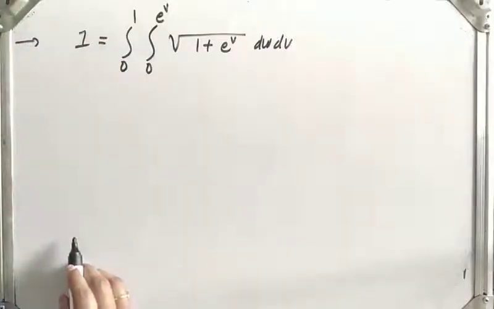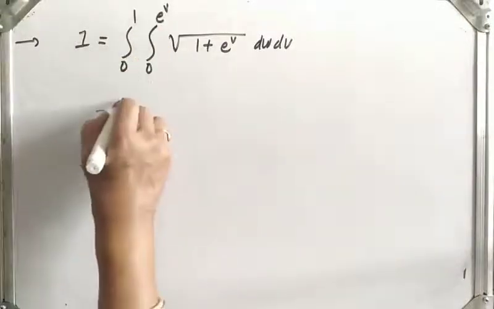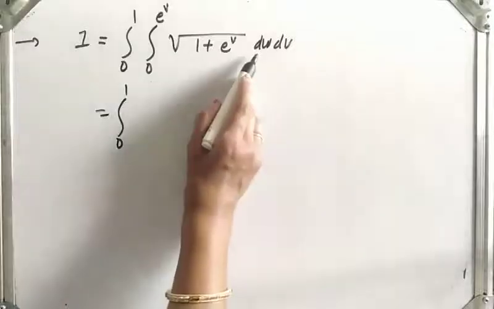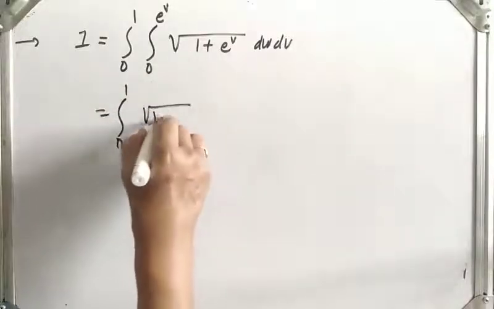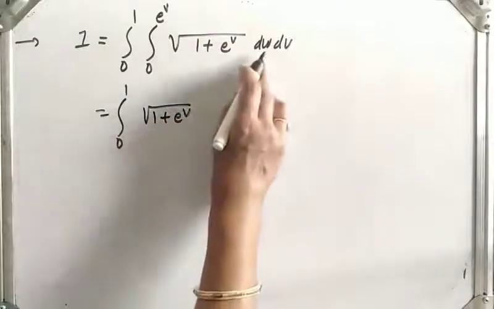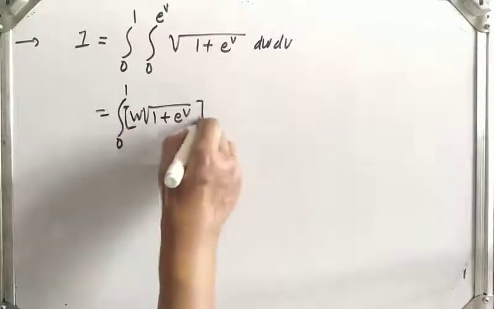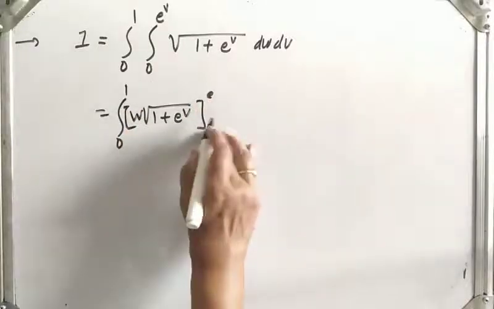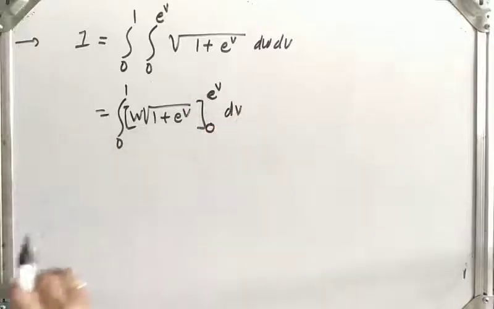First we have to integrate with respect to w. Limits of w are given, so 0 to 1 as it is. While integrating with respect to w, this is constant, so it is as it is. Integration of dw is w, with limits 0 to e raised to v, into dv.